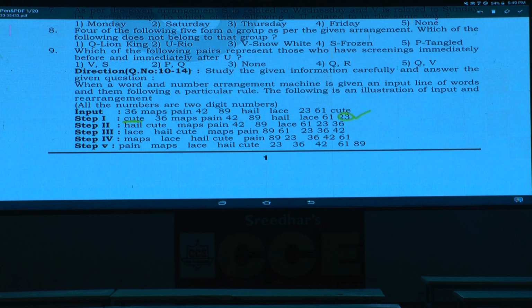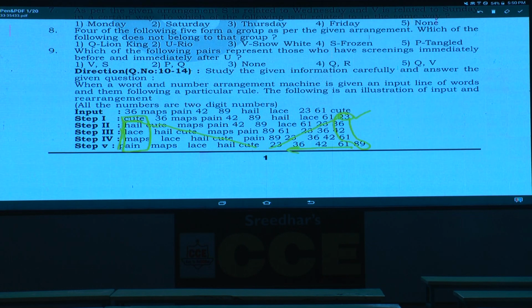And in the further steps, what happens here? Cute shifted to the second place in step 2, third place in step 3, fourth place in step 4 and fifth place in step 5. And similarly this 23 shifted to the 9th place in step 2, 8th in step 3 and 7th in step 4, finally 6th place in this one. And followed by this, in each step, after cute, then hail, next one lace, next one map and next one is paint. All these words are arranged at the first place, and in the further steps these words were shifted to the next position. And similarly here the numbers 23, 36, 42, 61 and 89, all these numbers are arranged at the last place, and further these numbers were shifted to the left hand side.